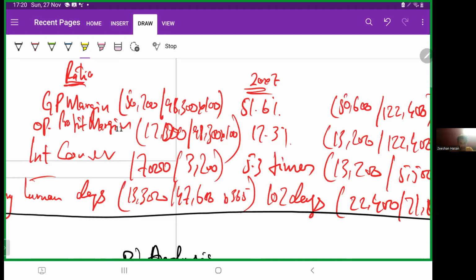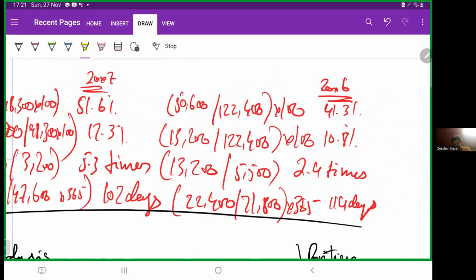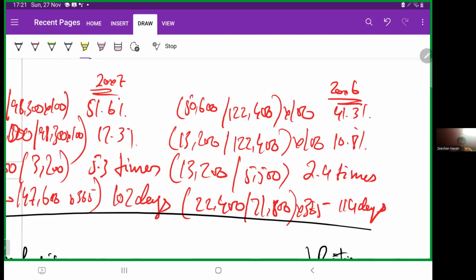Inventory turnover days: 13,300 divided by cost of sales 147,600 into 365 will get 102 days. In the same way, using the same formulas, 50,600 divided by 122,400 multiplied by 100 is 41.3%. 13,200 divided by 122,400 into 100 is 10.8%. 13,200 divided by 5,500 PBIT is 2.4 times. And 22,400 divided by 7,100 into 365 is 114 days. Now let's do the analysis.